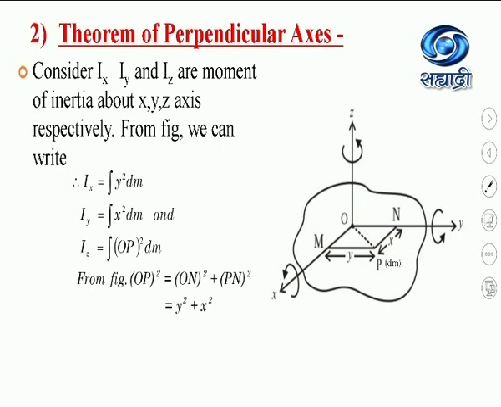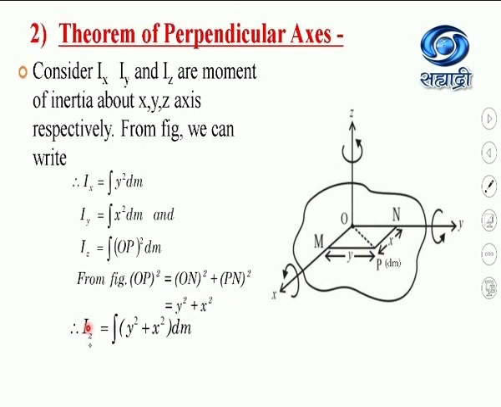So I can write down here as the Y. Now what is the distance PN, which is equal to X, as it is parallel to the X axis? So I can write down it is Y square plus X square. Now I can write down this Iz equal to Y square plus X square into dm, because in this OP square dm I have substituted the value Y square plus X square.